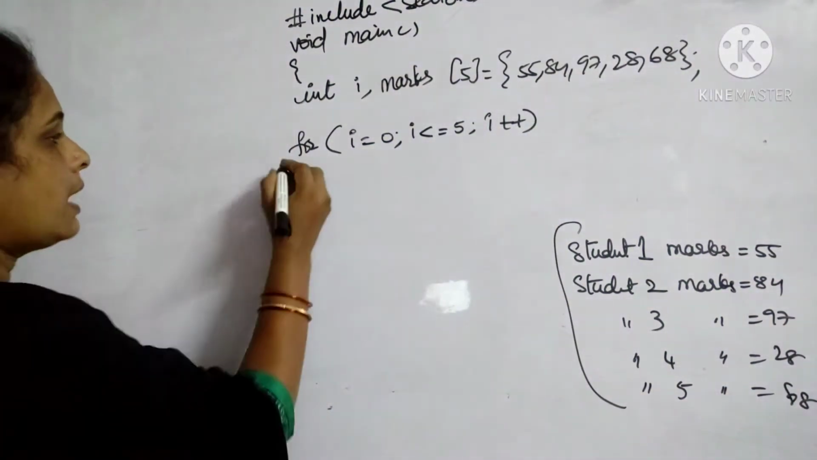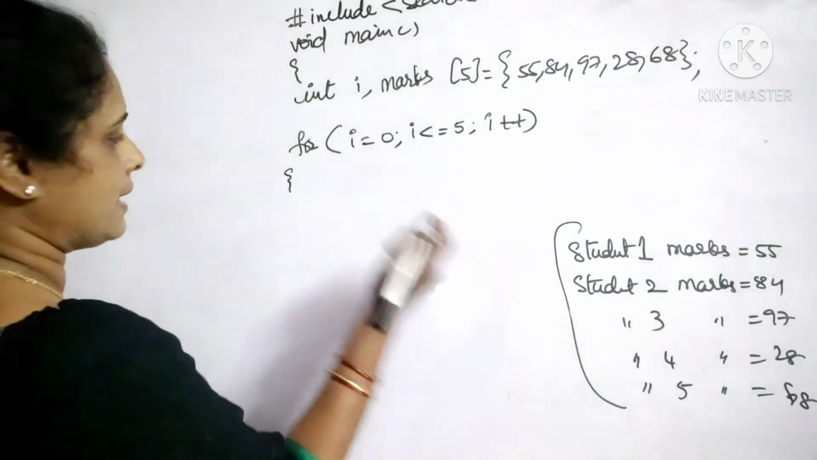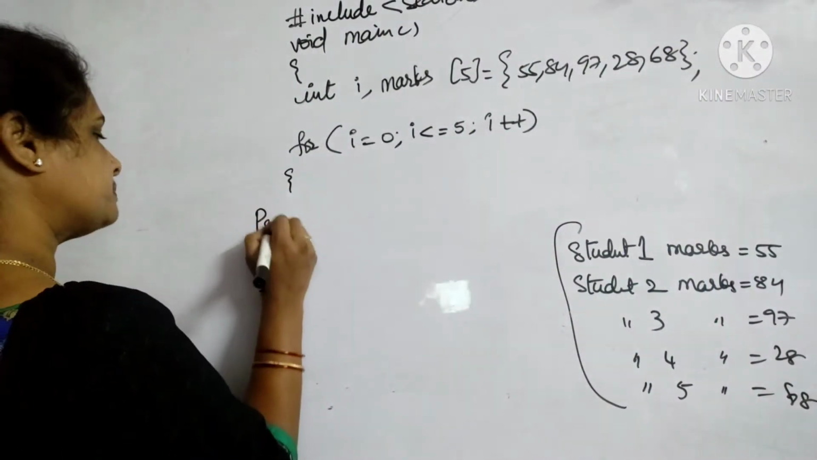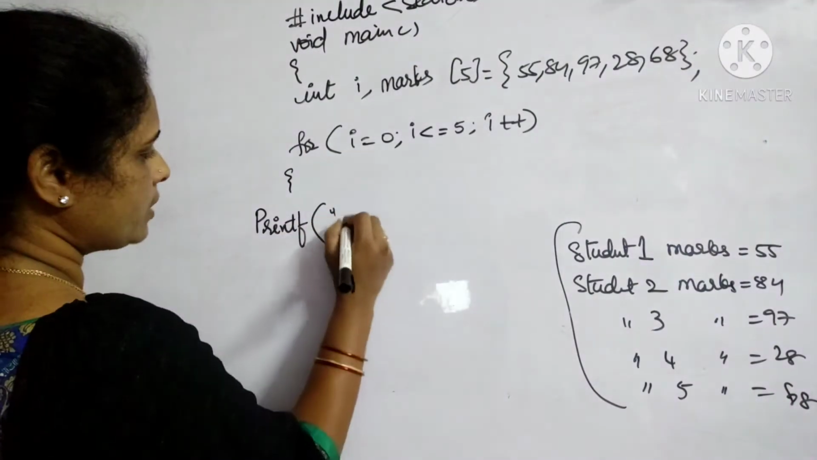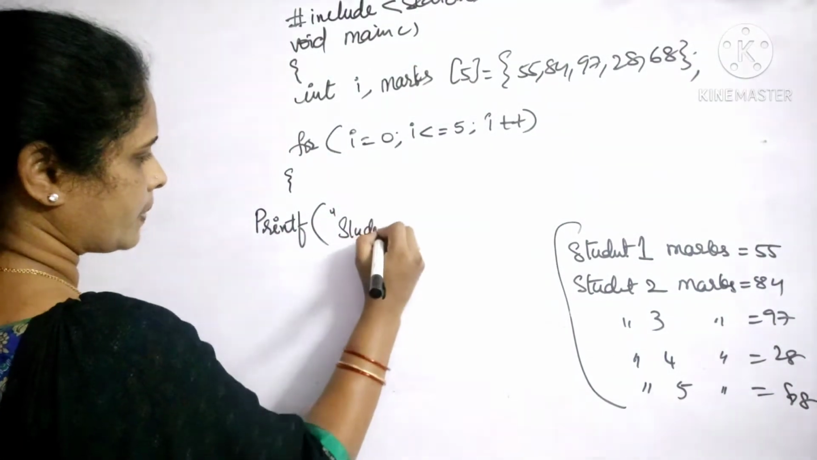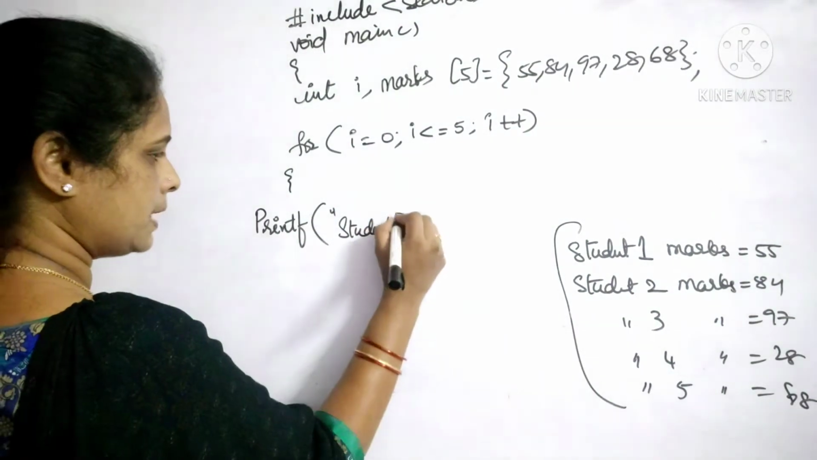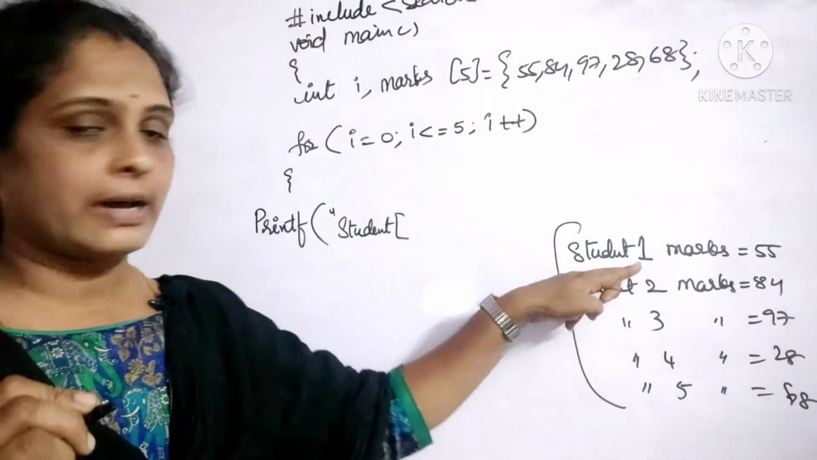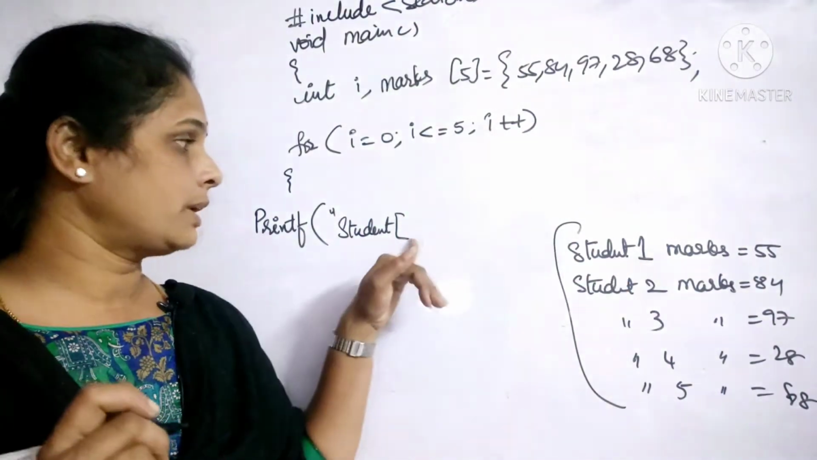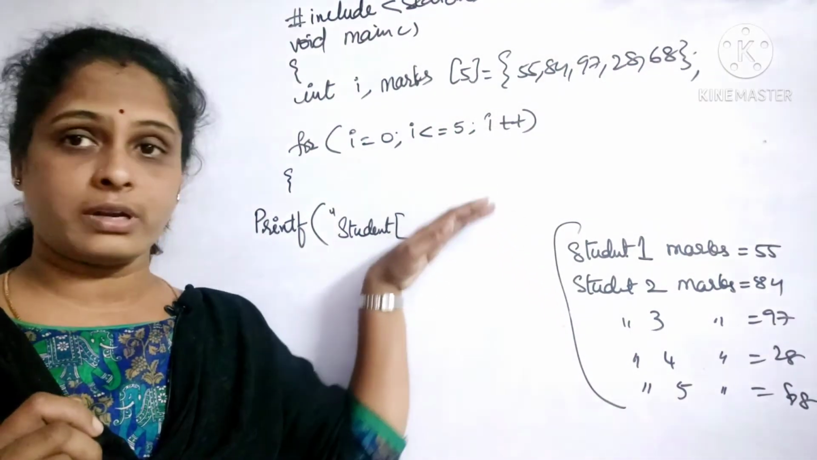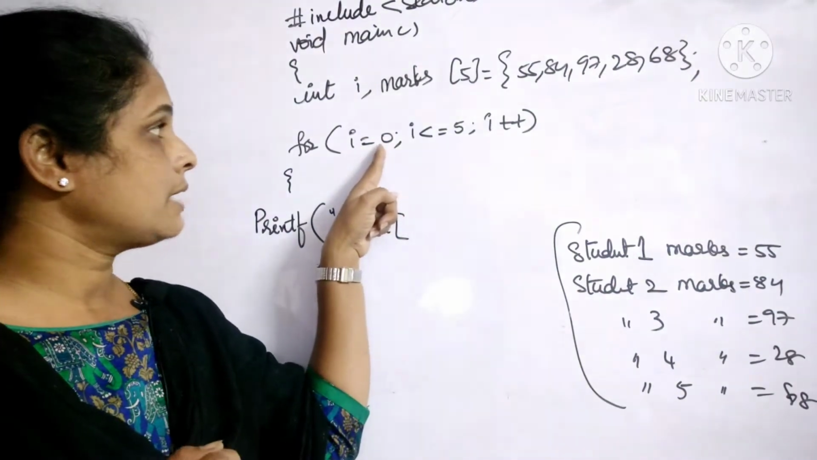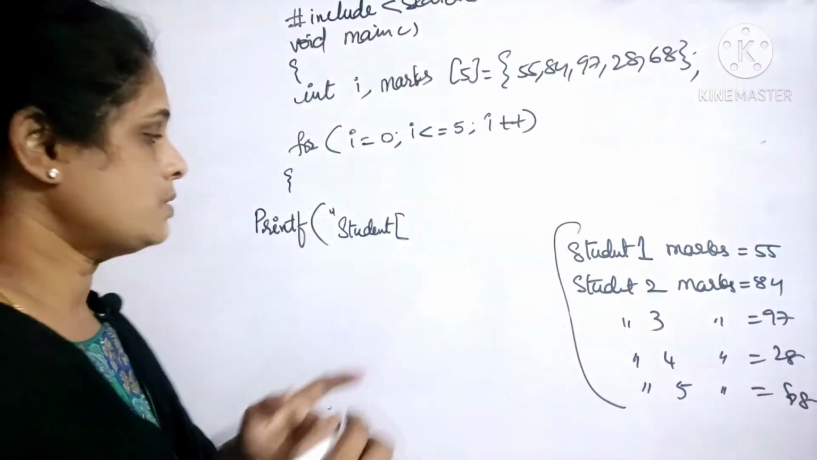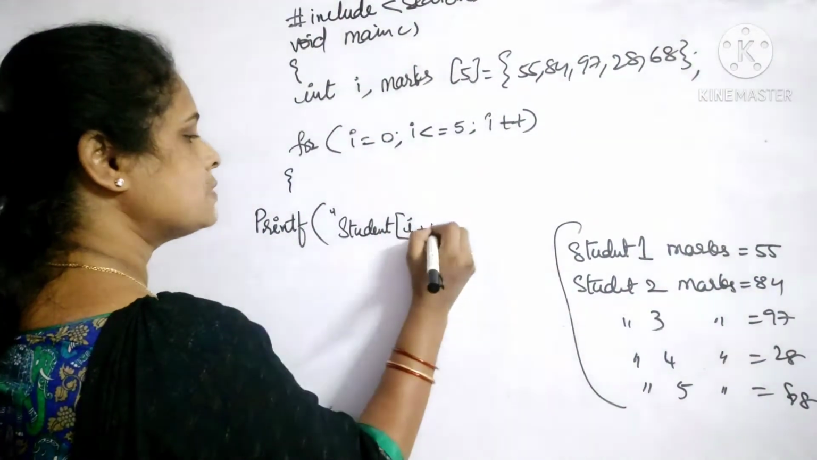Okay. Now I wanted to get the output something like this, like printf. What do I need? I need to get student. Then here I want 1 here. I'm writing only one statement. I'm not repeating it 5 times. So I need 1 here. But if you see, the I value is 0 here. So what we can do is I plus 1.